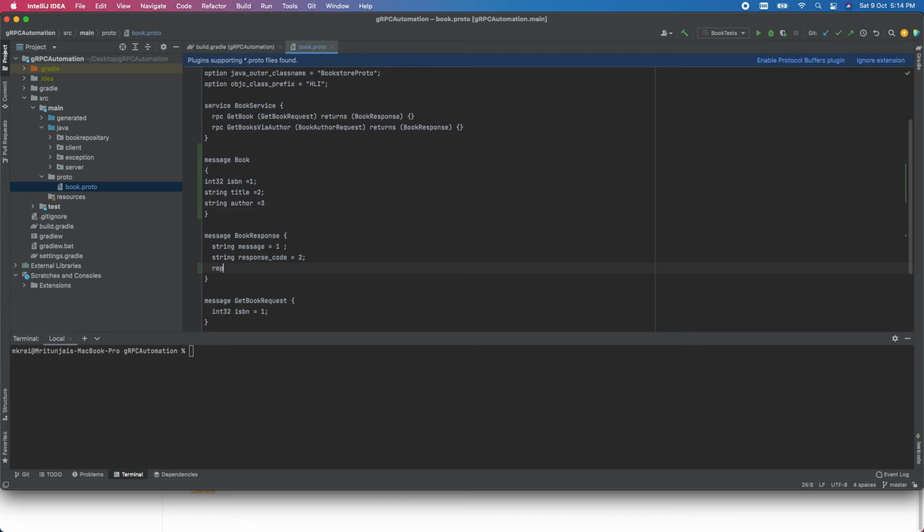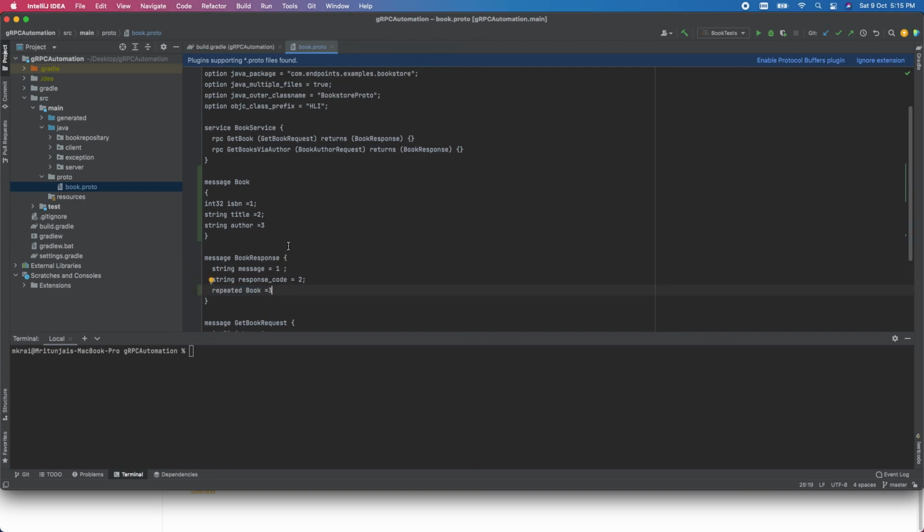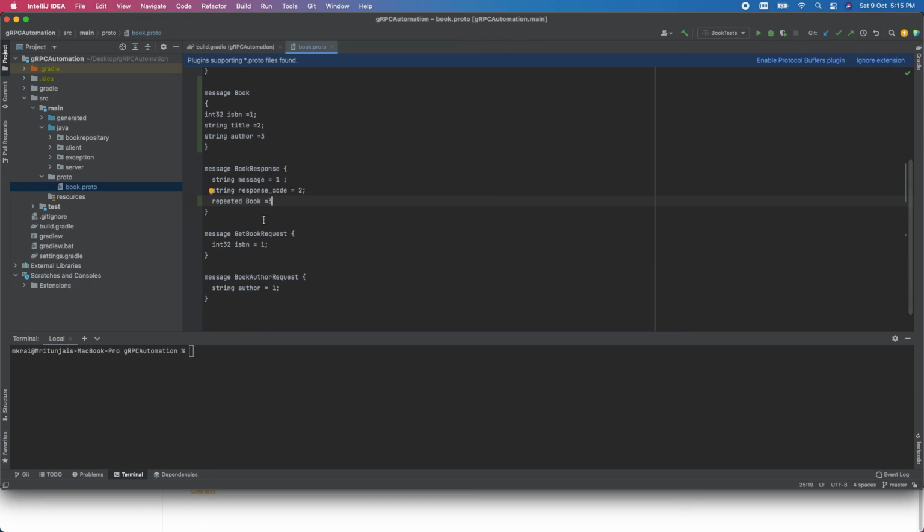Here, repeated is just like arrays we declare, the same here. Here we can add a book. And if he wants the response to return a book object also, then we can add it. Otherwise you can just leave it. So in this example I am not adding any additional object like books here, but if you want, you can do it.